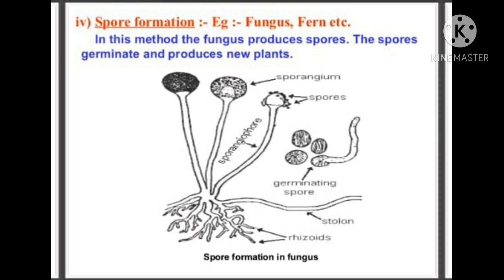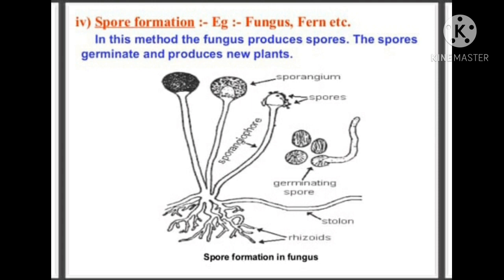This protective layer helps it to survive under unfavorable conditions such as extremely high temperature, lack of food and water, etc. When the conditions become favorable, the thick coating breaks open and the spores germinate to produce a new plant.